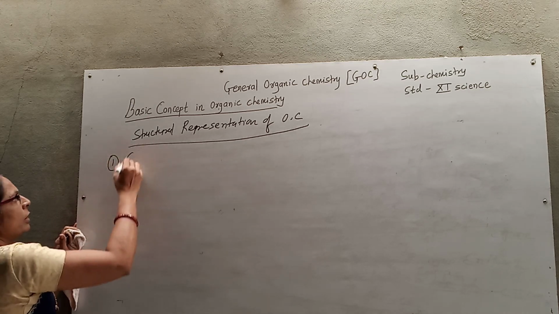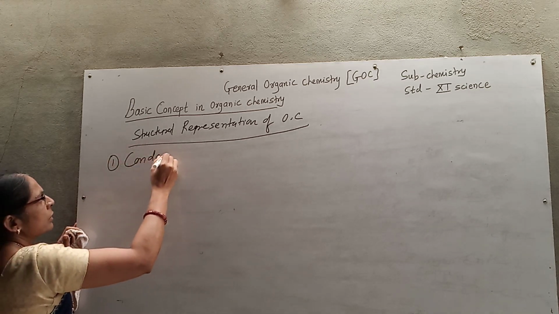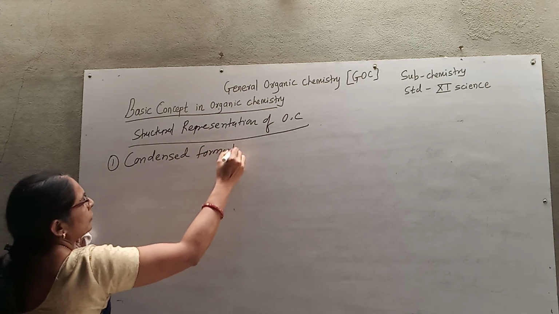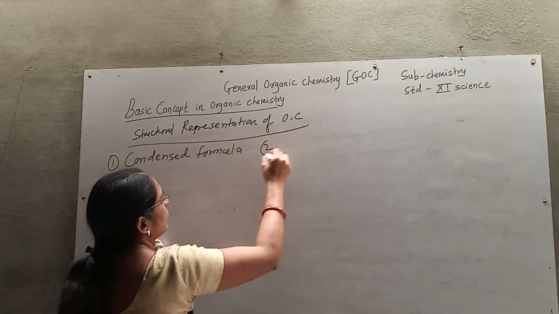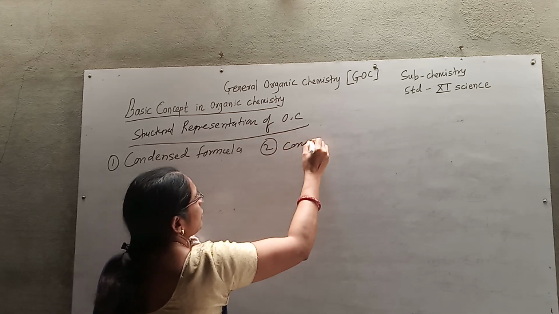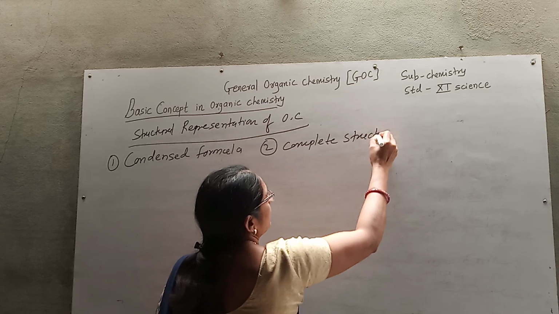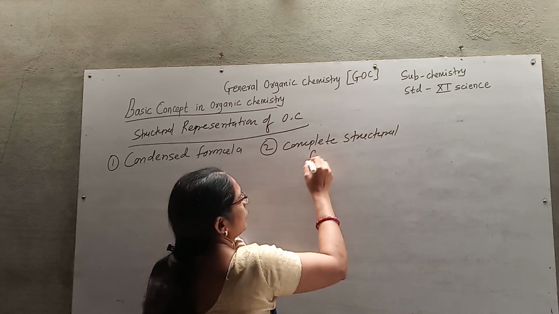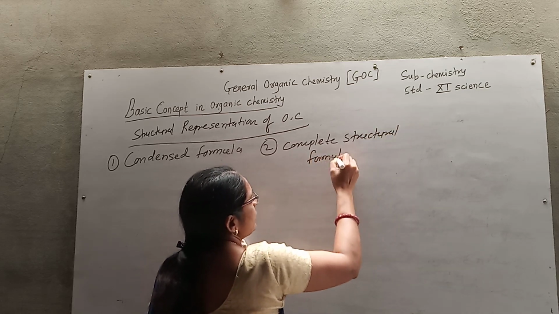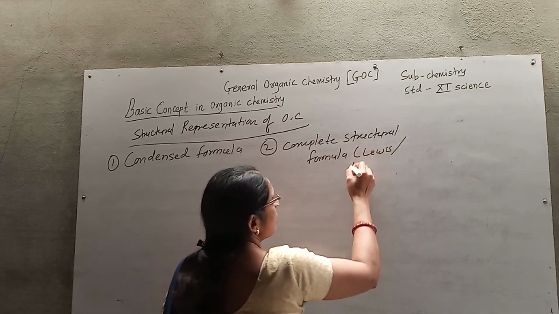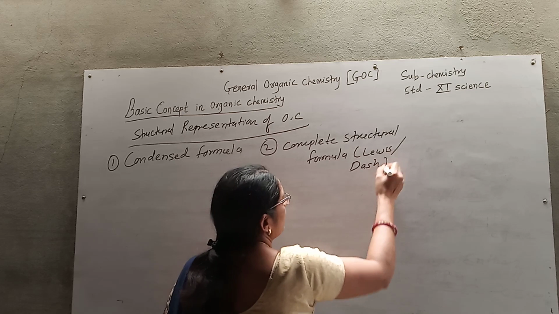The first is the condensed formula. Second, the complete structural formula, which is also called the Lewis structure or dash structure.